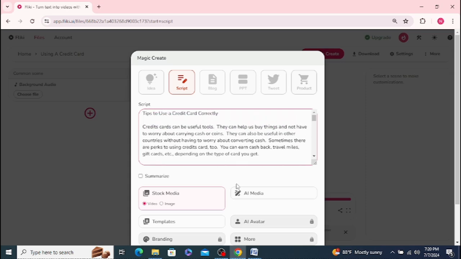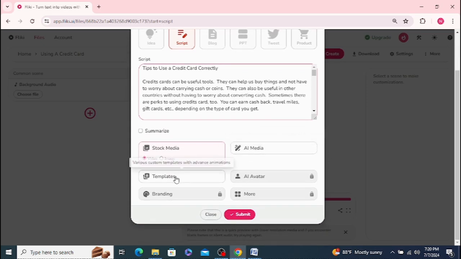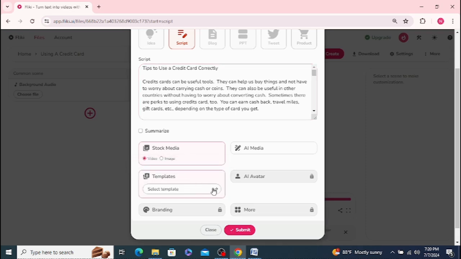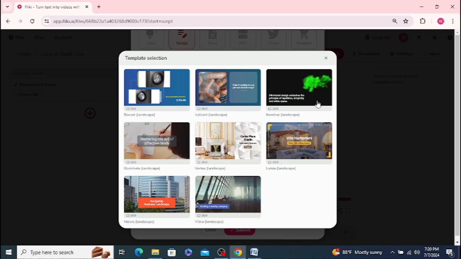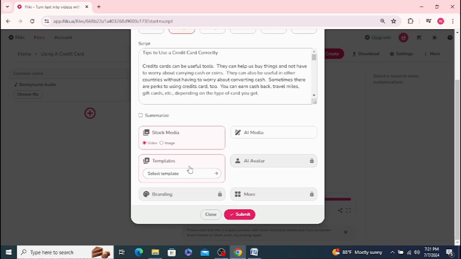And then we'll do stock media, video again. Scroll down. You could do AI media if you wanted to. You can do a template. They have advanced things here, but I don't. We can check them out if we want to, but I'm not going to do that. I'm going to just have it do its thing. This is AI Avatar. Obviously it's locked because I'm not doing a subscription. Branding's locked, and more is locked because, again, I don't have a subscription. I'm just using the free version. So those are the only things I can change on it.